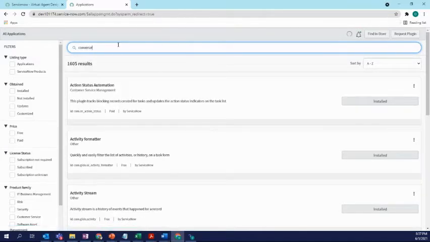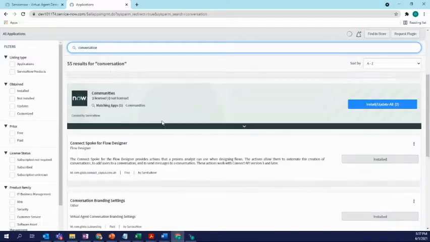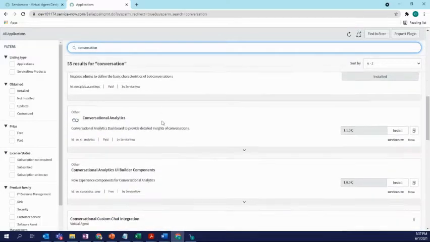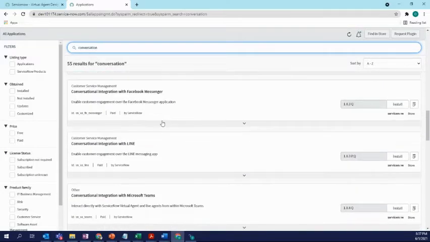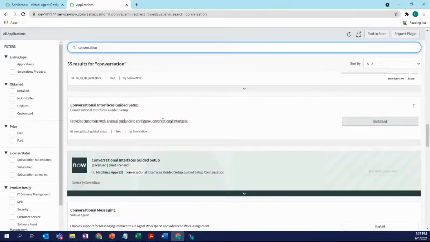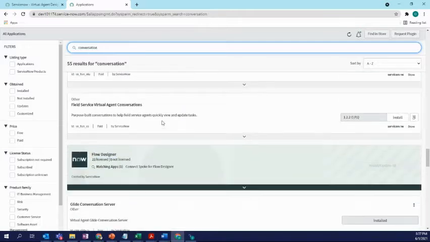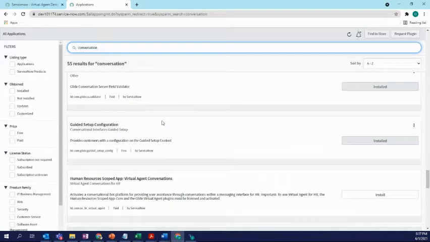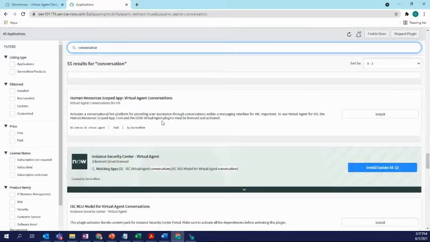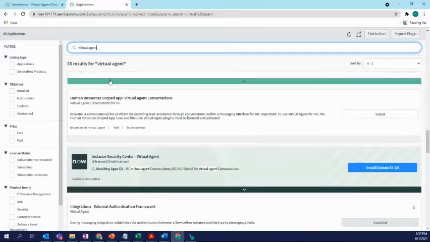So let me type conversation. Let's see what I get. Well, there are so many of them that have the conversations. So let's type in virtual agent and see what comes up.